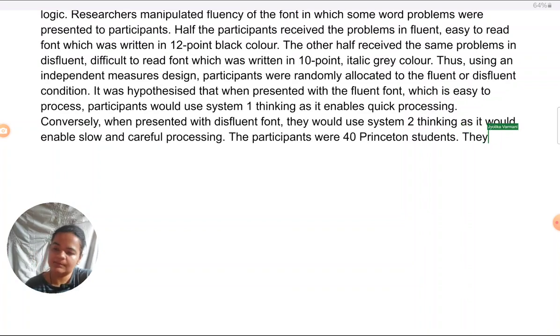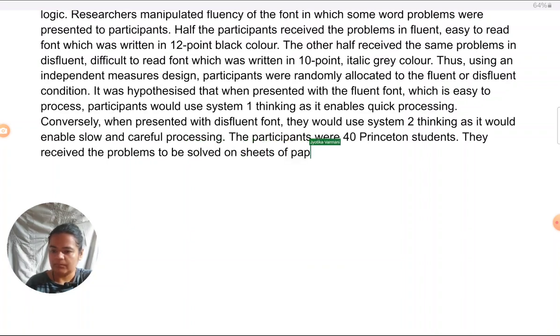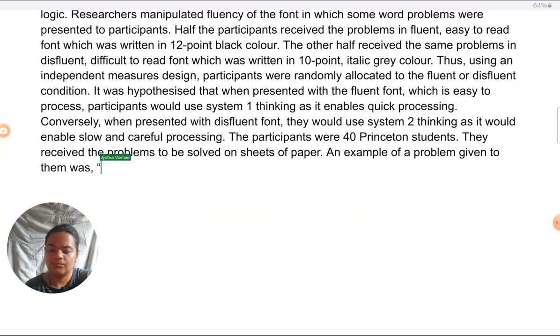They received the problems to be solved on sheets of paper. An example of a problem given to them was: a bat and ball together cost $1.10.